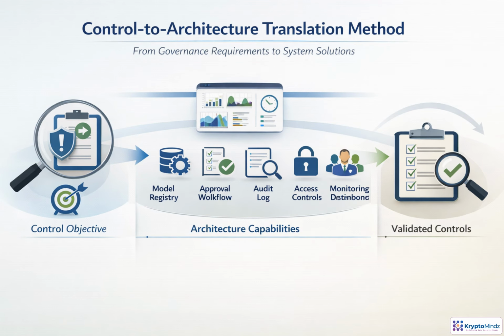A control is not ready for implementation until it has been translated into architecture. Start with the intent. What risk must be reduced, and what governance outcome must be proven? Then link that intent to concrete capabilities, such as a model registry, approval workflow, audit log, access control, or monitoring dashboard. Next, define the pattern, owner, evidence source, and metric.